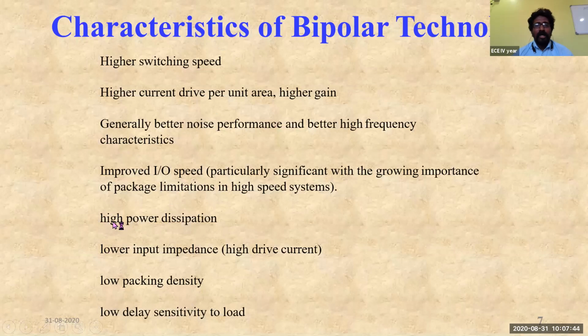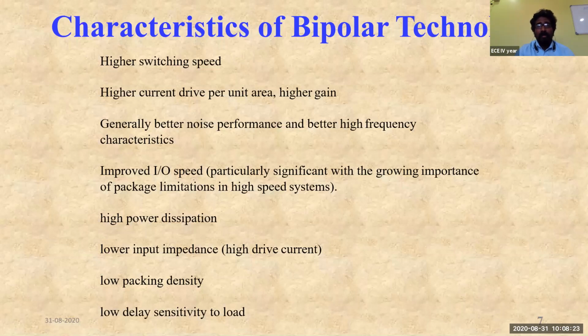Coming to this one, it has high power dissipation. Because of this high power dissipation, the research has moved from bipolar technology to CMOS technology. The main advantage of CMOS technology is that it has low power consumption and low power dissipation. Because of that, if you have any module, the entire input module will be designed with the CMOS technology. Only the output part, where you can use the NPN transistors for output driving capability, will be made with the bipolar technology.